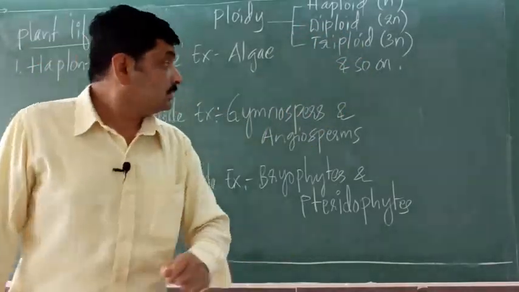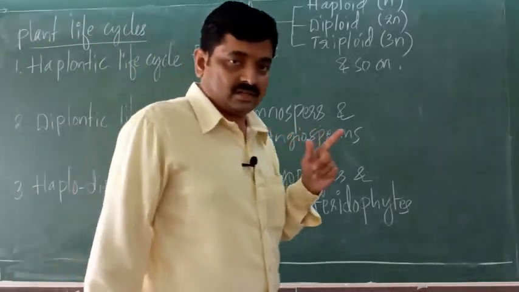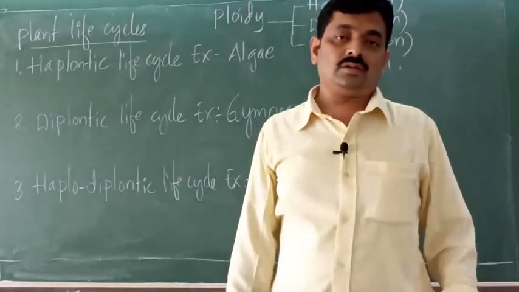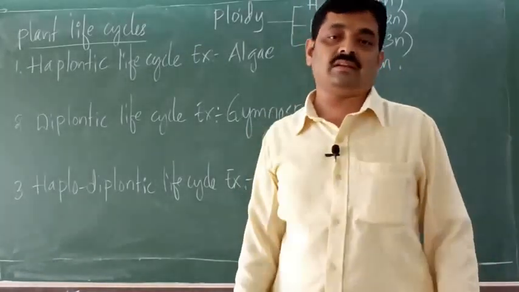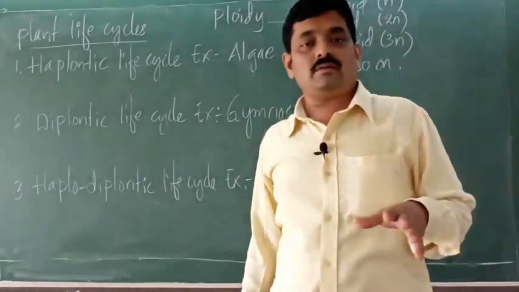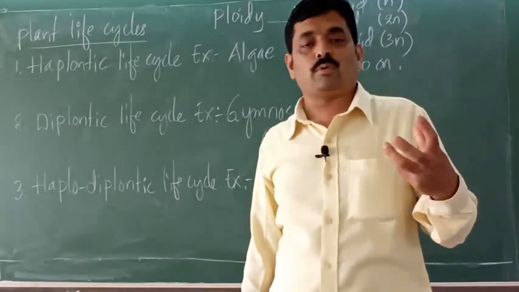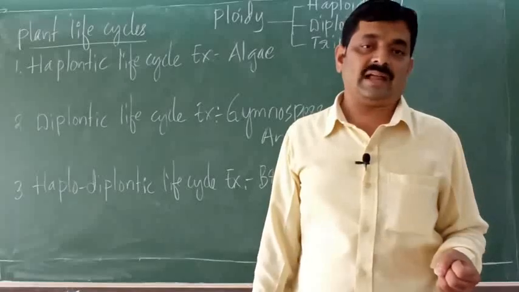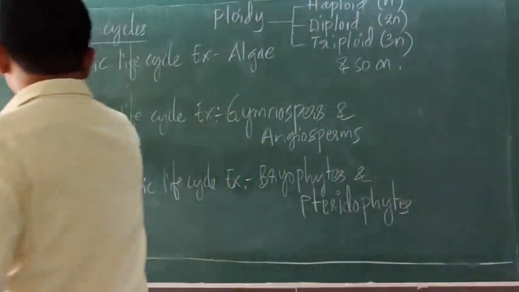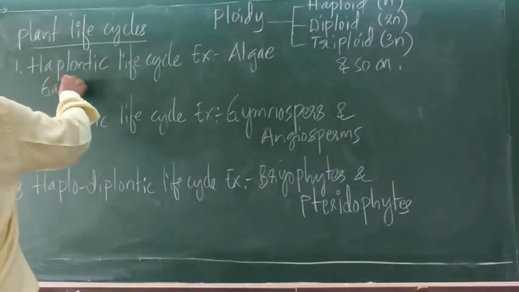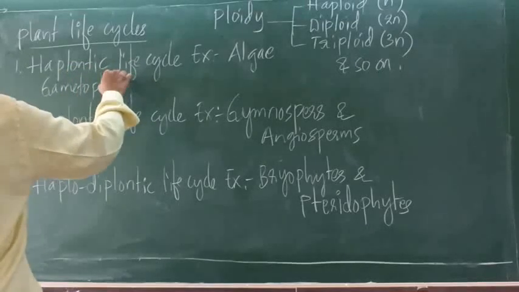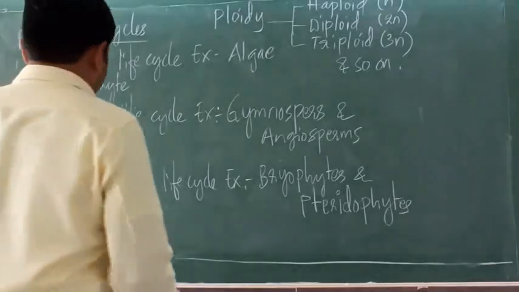Got it? So first we shall consider haplontic life cycle. In haplontic life cycle, one phase is haploid. So which phase is haploid in the life cycle of plants? It is gametophyte.